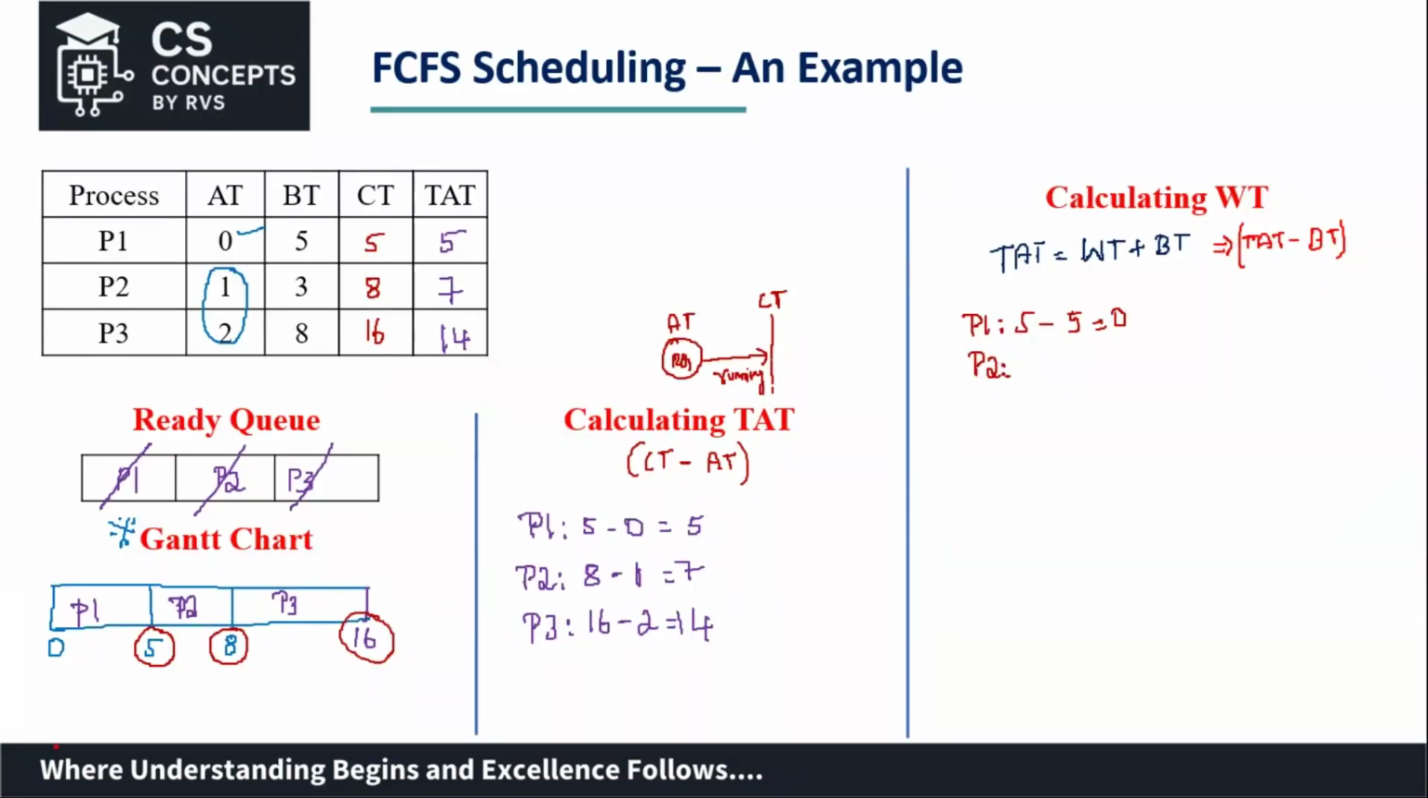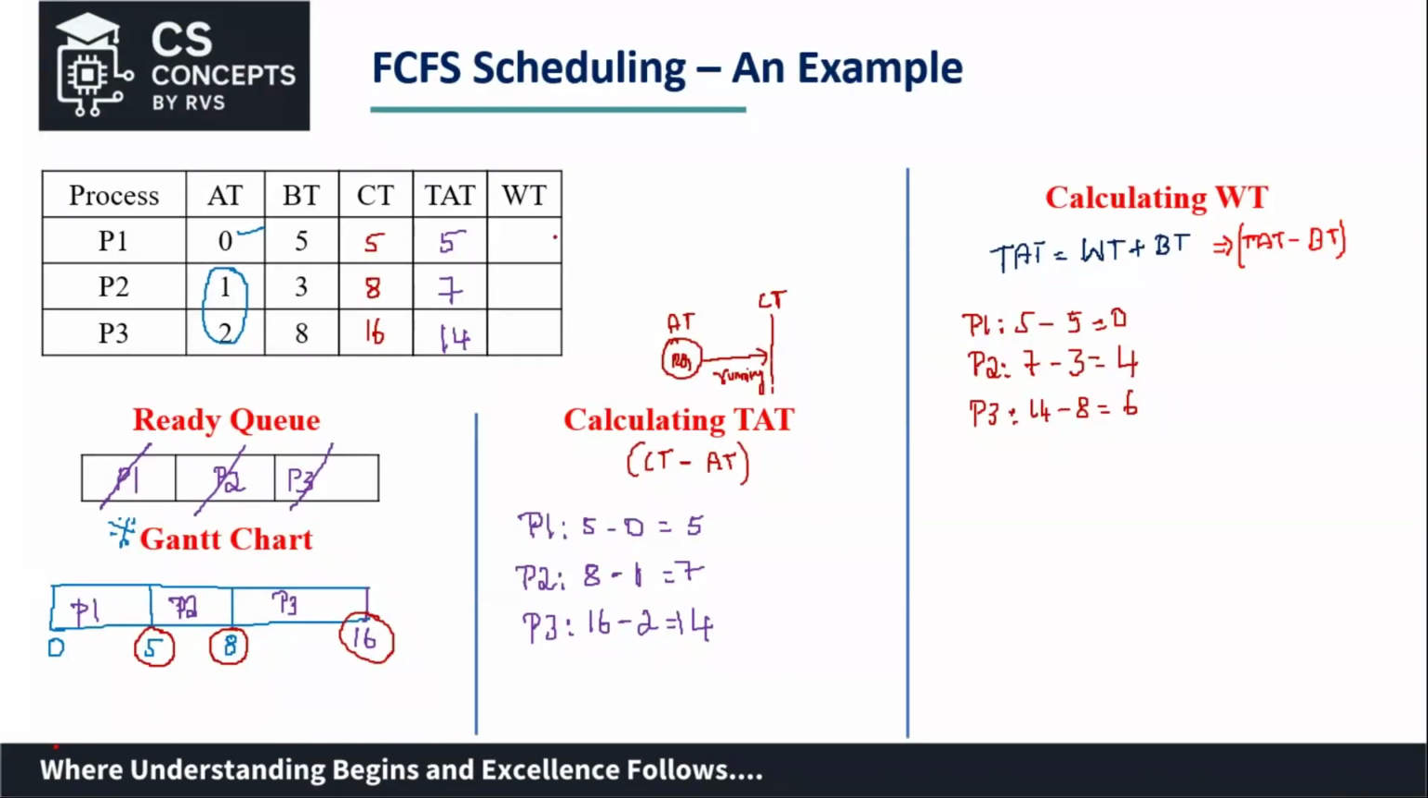Similarly, for process 2, its turnaround time, which is 7, minus its burst time, which is 3, gives 4. Which means process 2 had waited in the ready queue for 4 seconds. After its arrival, it waited for 4 seconds before it got executed. And for process 3, it would be 14 minus 8, which is 6. Right? Yes.